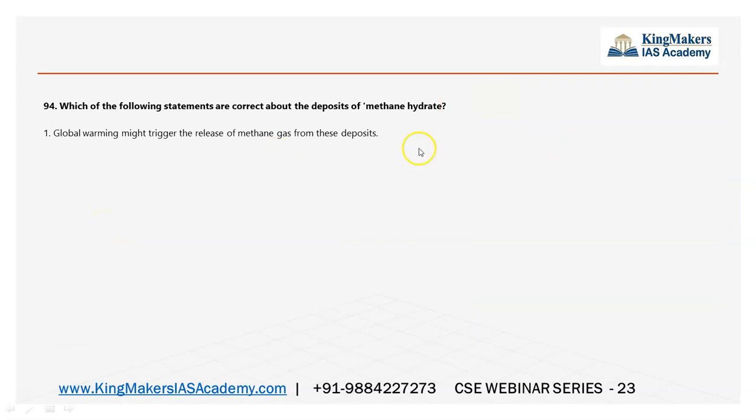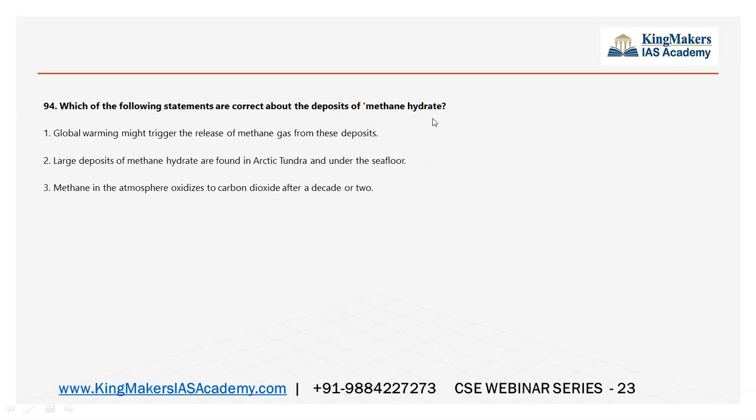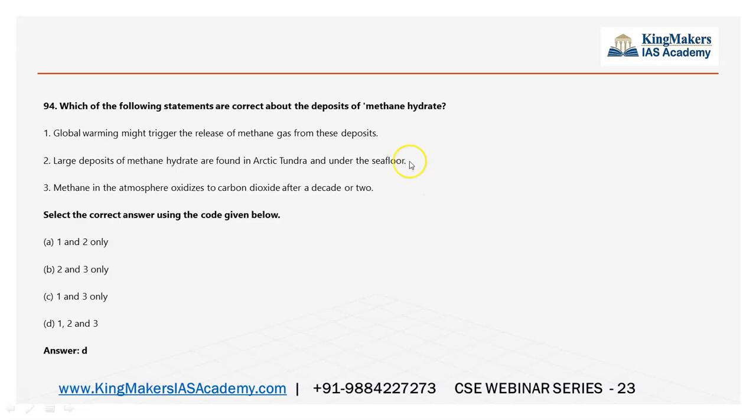Then about methane hydrate. Deposits of methane hydrate were in the news, so you must know this. If you just know what is hydrate, hydrate means water, methane you know is a hydrocarbon. Global warming might trigger the release of methane gas from these deposits. Large deposits of methane hydrate are found in Arctic tundra and under the sea floor. Methane in the atmosphere oxidizes to carbon dioxide after a decade or two. All the statements are right. So this is a really basic understanding question. You just have to read the newspaper. That's all.